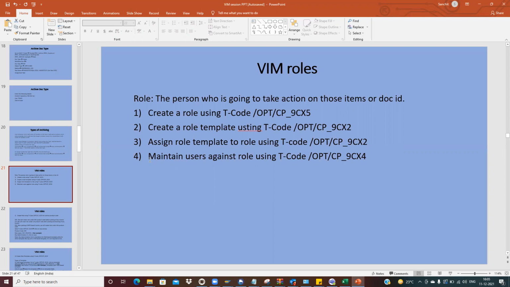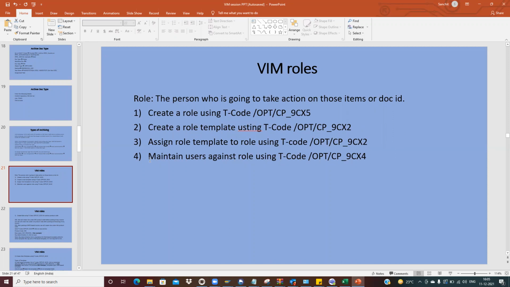So what is a role basically? A role is a person, work center, or any user who is going to take action on those items. For example, we are processing the invoices for Germany. For Germany, we have a setup of different AP teams, correct? So there could be 10 AP users who are going to process the invoice, so we will create one role, and under that role, we will assign all these users.